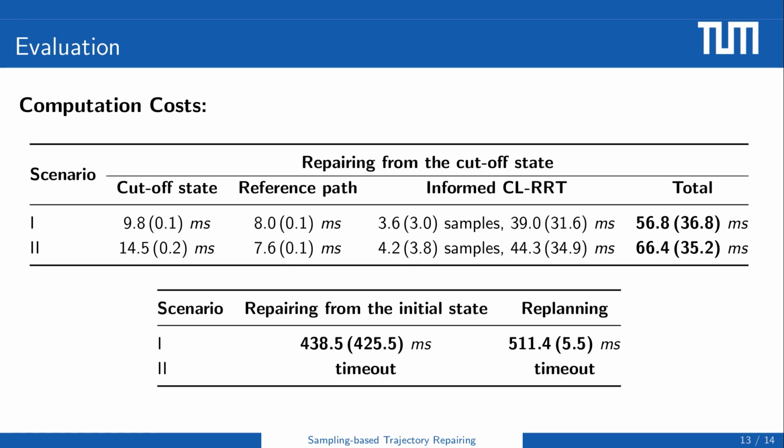Regarding the computation costs, we compare the computation times of our approach with those required when replanning the complete trajectory. One repairs the trajectory from the initial state using the informed CL-RRT, which is denoted by repairing from the initial state. Another one replans the complete trajectory using a polynomial sampling-based planner, which is denoted by replanning. We can find out that our approach has a significant advantage in computational efficiency, particularly when generating the first safe and physically feasible trajectory with a cutoff state and a CL-RRT.